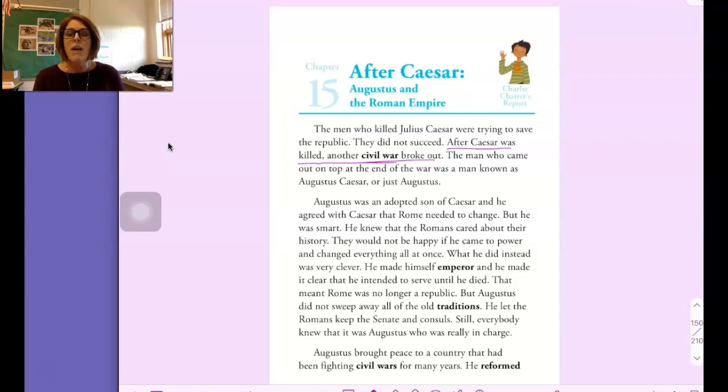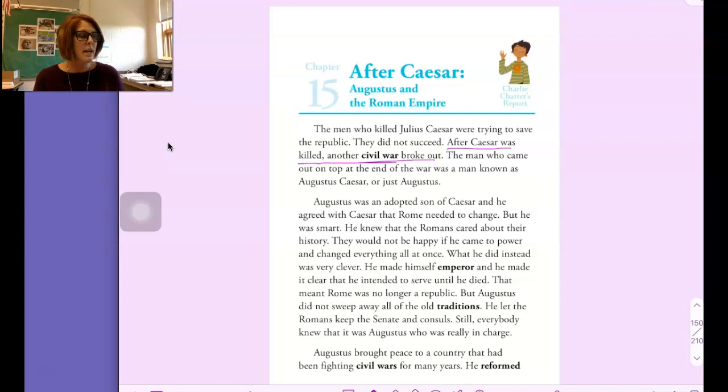He made himself emperor, and he made it clear that he intended to serve until he died. That meant Rome was no longer a republic. But Augustus did not sweep away all of the old traditions. He let the Romans keep the Senate and consuls. Still, everybody knew that it was Augustus who was really in charge.